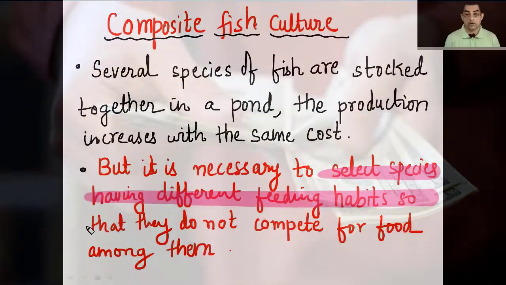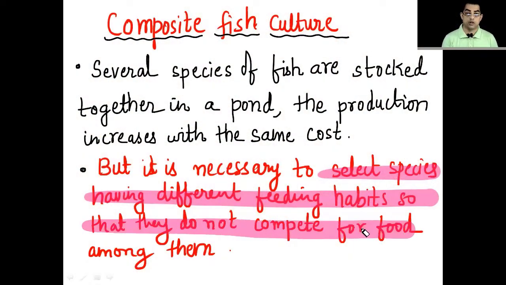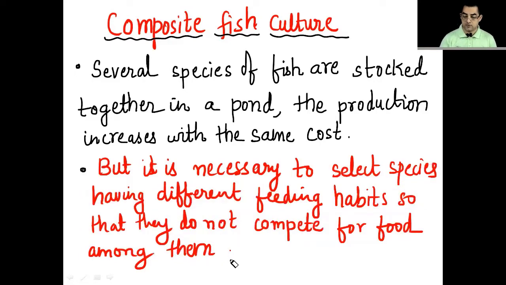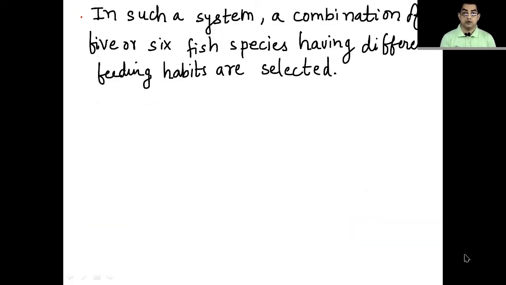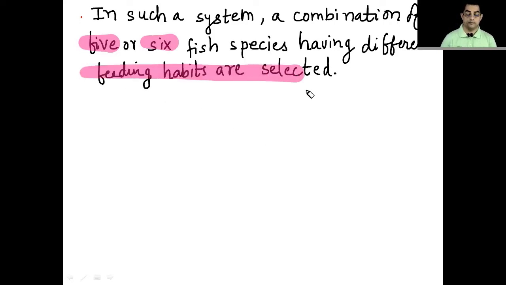But the important thing is that they should not compete for the food among themselves. That is very, very important. So let us see what are these different kinds of fishes which we can use. In such a system, a combination of 5 or 6 fishes of different species are selected and grown.